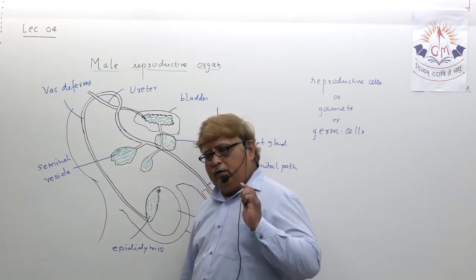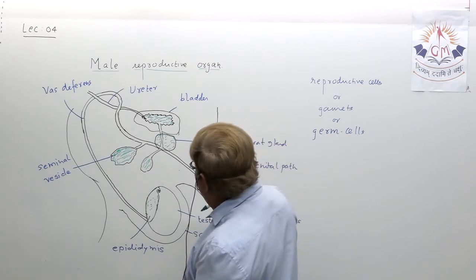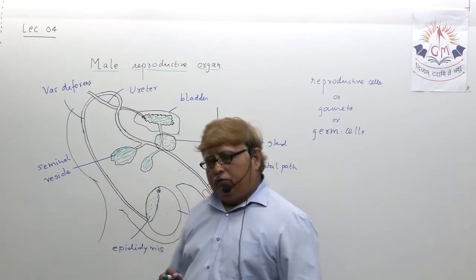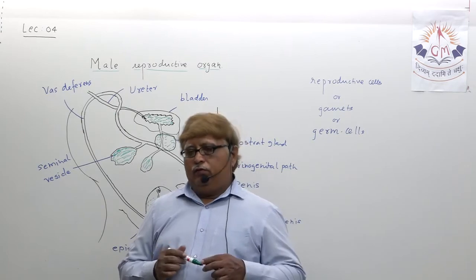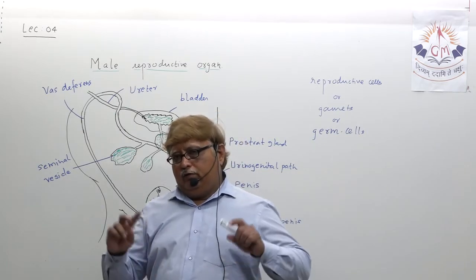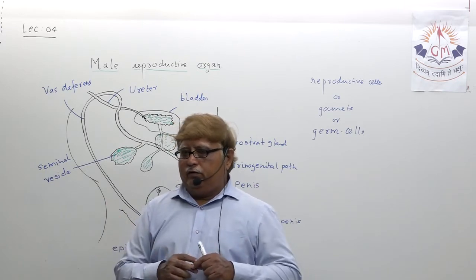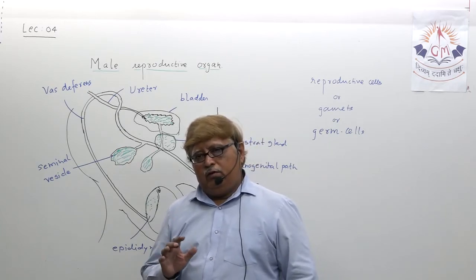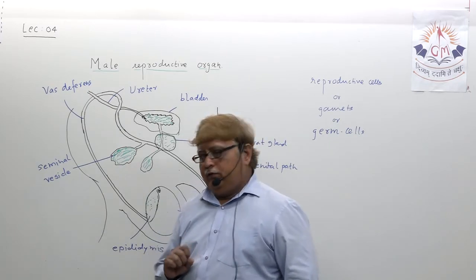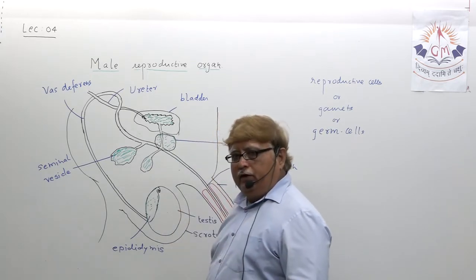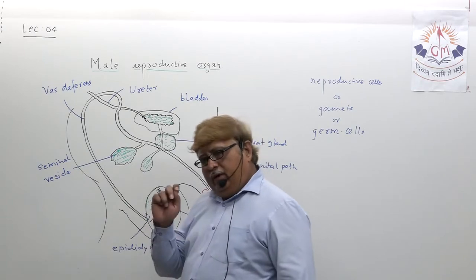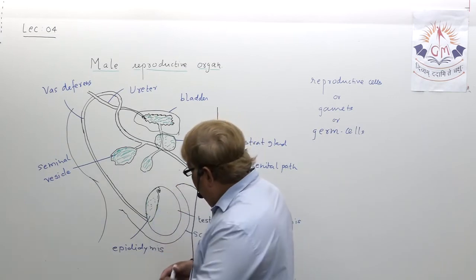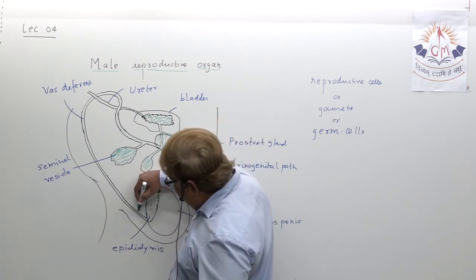Try to understand the complete process. What I told, sperm produced by testes, and in male one more thing I should make it clear. In female there is a pair of ovary, but they work alternatively. There is not such case in male. In male, both the testes are working simultaneously at the same time. So sperms are produced which remain temporarily stored in epididymis.